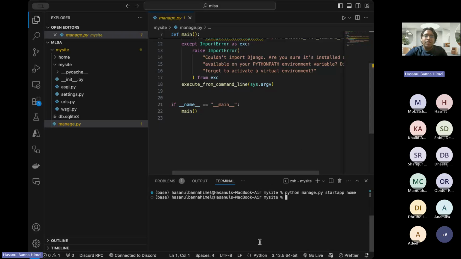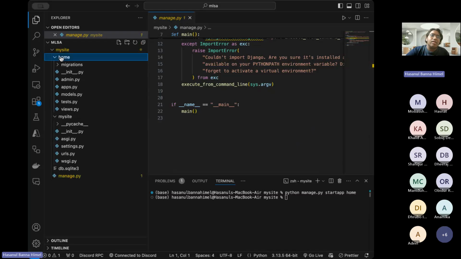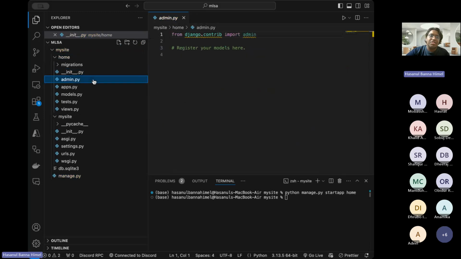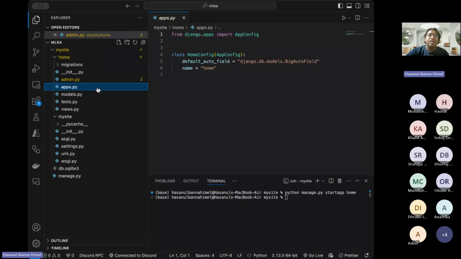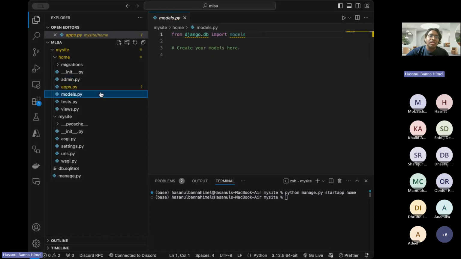So what it does is it creates an app inside my site named home. Here you can see our admin.py, the apps, the models, the tests, and the views. Now we will be working on the views.py here in home.